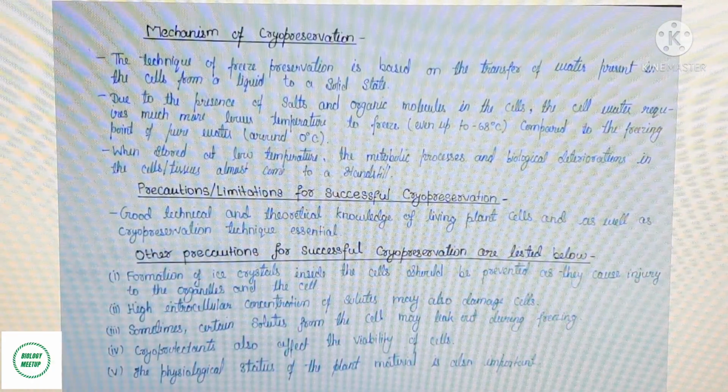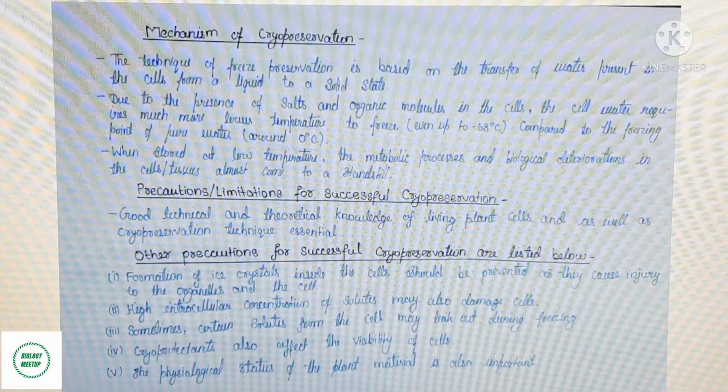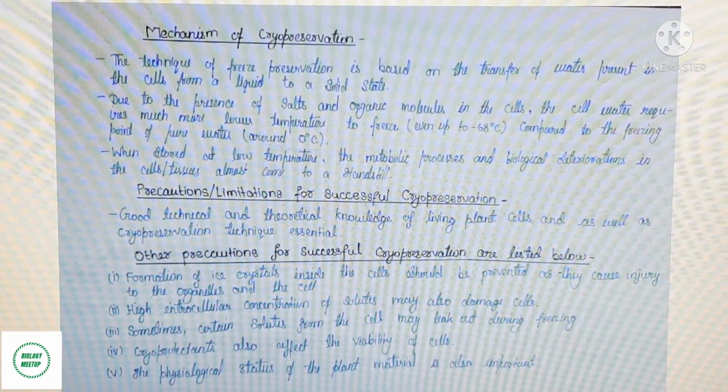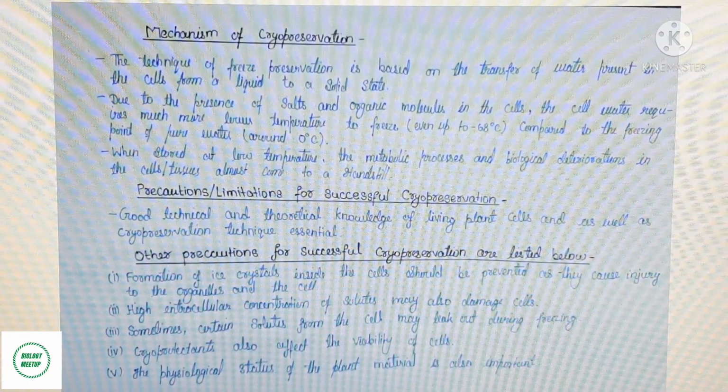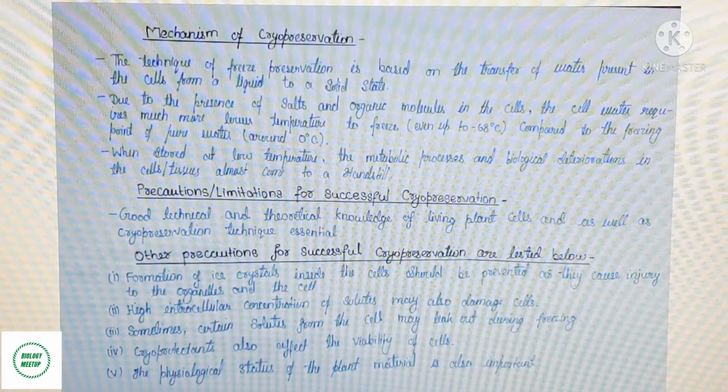Now, the mechanism of cryopreservation. The technique of freeze preservation is based on the transfer of water present in the cells from a liquid to a solid state.